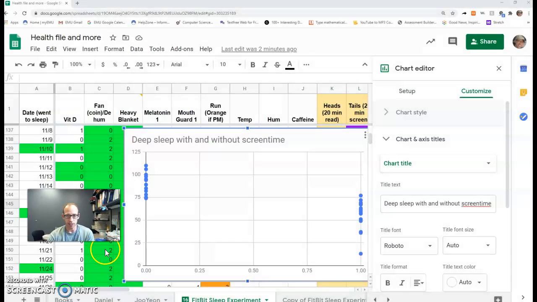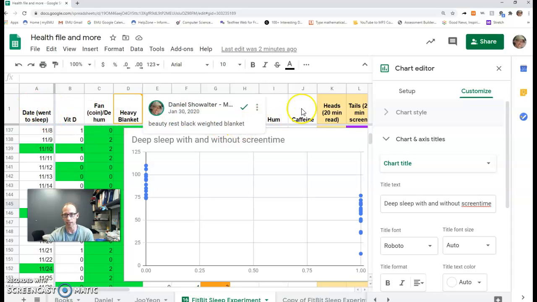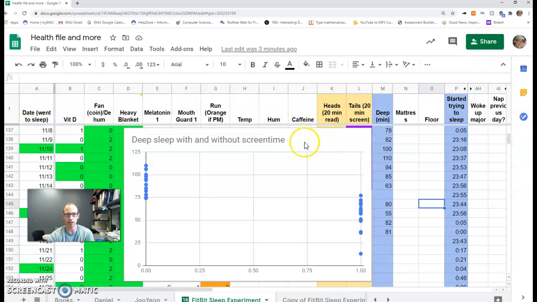And so if we take a look at the data that I've collected, some of the data, I've collected all kinds of information, and you might be able to see that there. But what we're going to look at right here is screen time. So some nights before I go to bed, I'll play around on my phone or just watch some videos or whatever, but I'm doing something with the screen. Other nights I might be talking with my wife or reading or journaling or working or something like that. Well, working but without the screen, like working just with pen and paper.